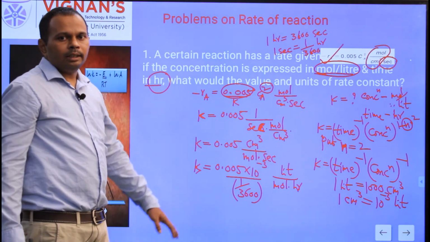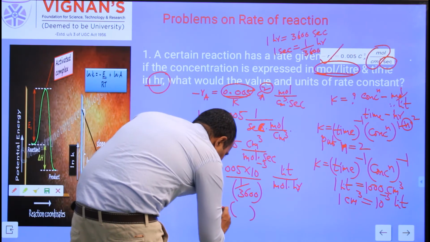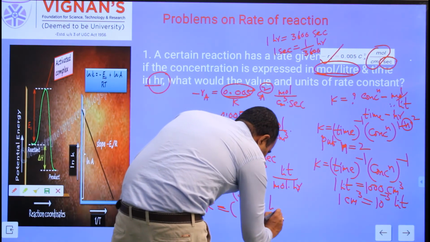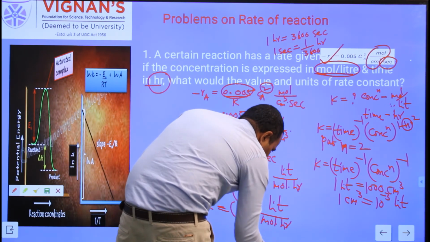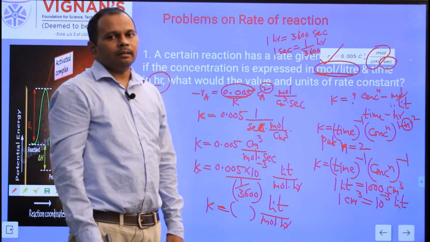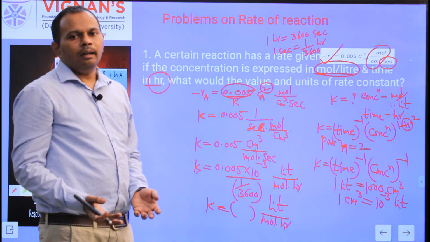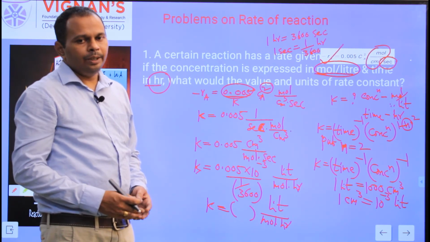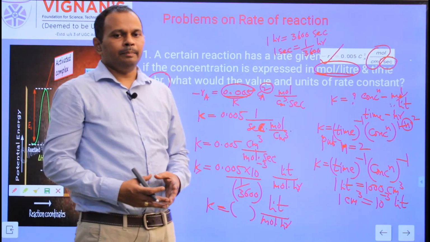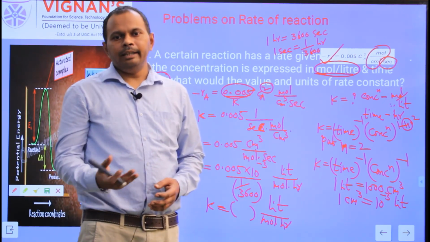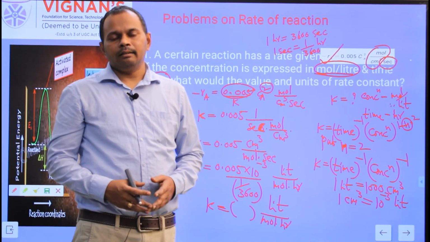So if you do the calculation, you can obtain the new K value in the units liter per mole per hour. Like this, you can calculate the K value in new units, and also based on the order of the reaction. Once you know the units for nth order, when you change the n value, you can automatically find out the units of K for first order, second order, third order, like that.